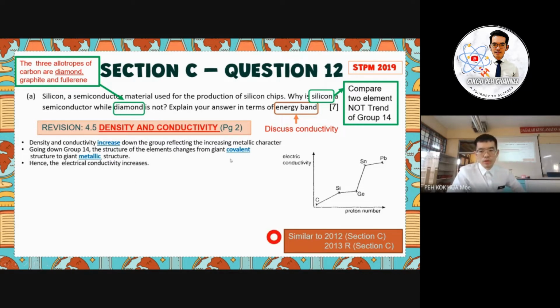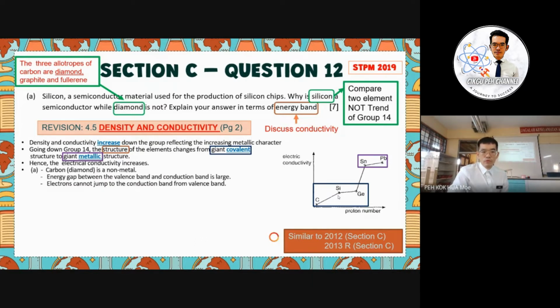The metallic structure here will be tin and lead, hence the electrical conductivity increases. As I discussed already, the first three have the giant covalent structure, so they are considered less conductive compared to tin and lead.